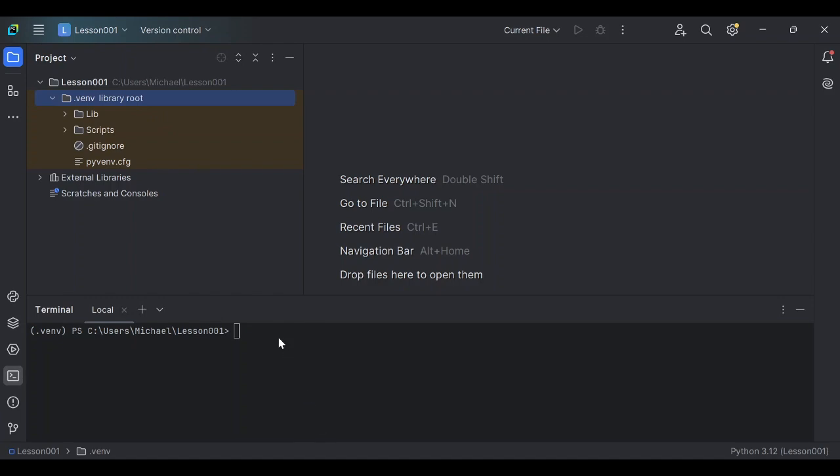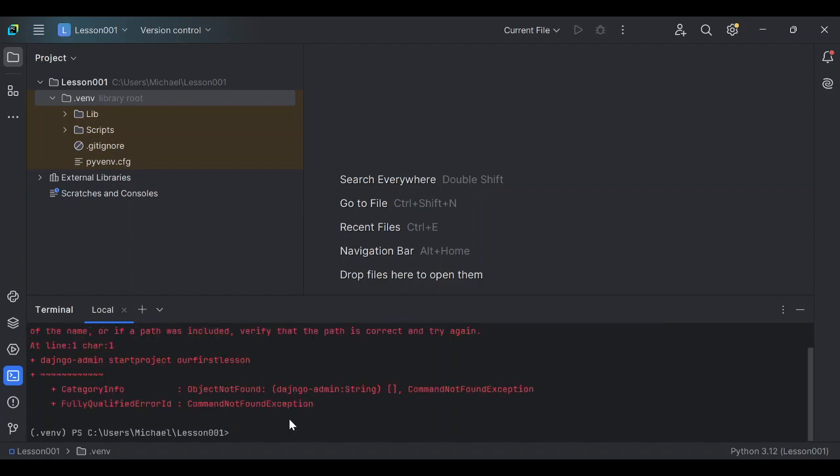We do that by using django-admin startproject, one word. We'll call it our first lesson. So we'll call it django-admin startproject our first lesson. You press enter.